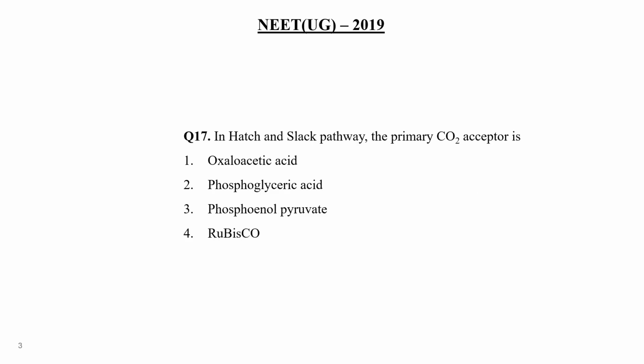In the Hatch and Slack cycle, what is the primary carbon dioxide acceptor? Oxaloacetic acid, phosphoglycolic acid, phosphoenol pyruvate or Rubisco? Primary carbon dioxide acceptor. 5-second time.